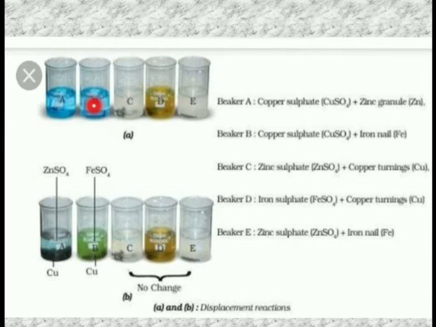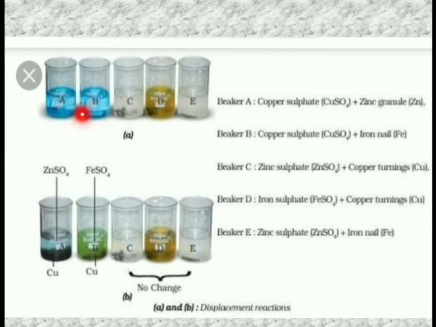There are 5 beakers. In the first beaker, beaker A, copper sulfate solution is taken and zinc granule is added. In beaker B, copper sulfate solution is taken. The color of the copper sulfate is this bluish color, okay.